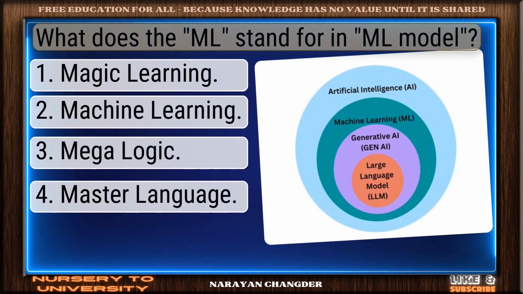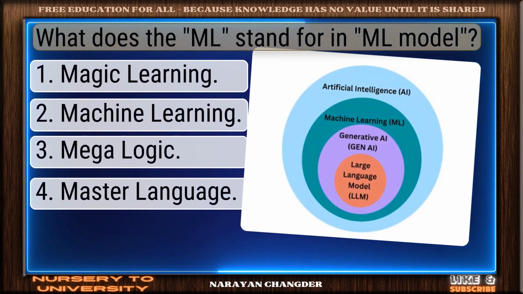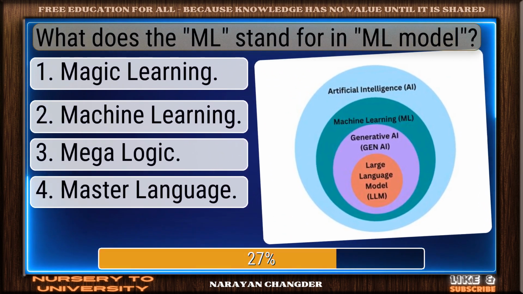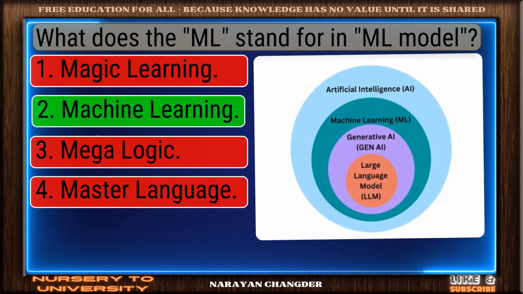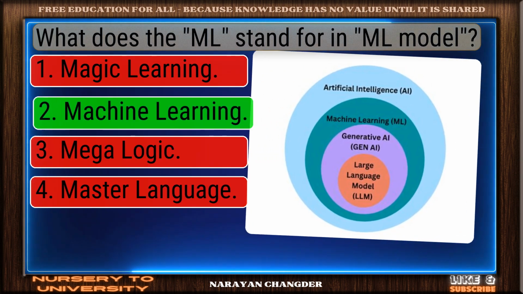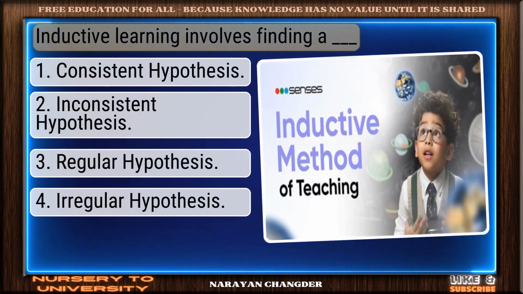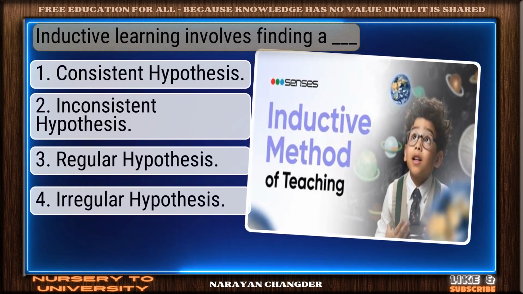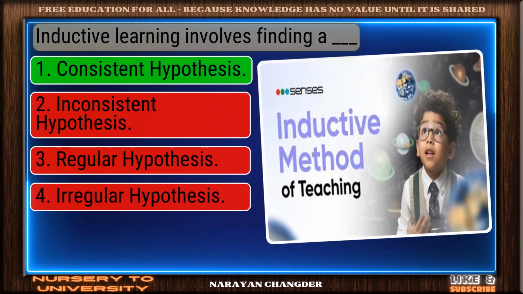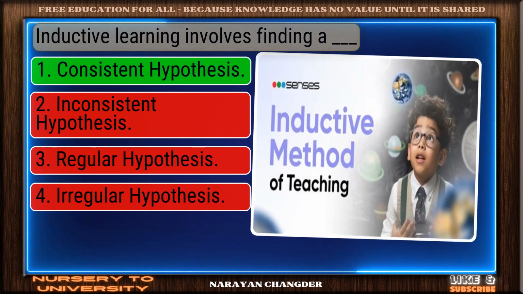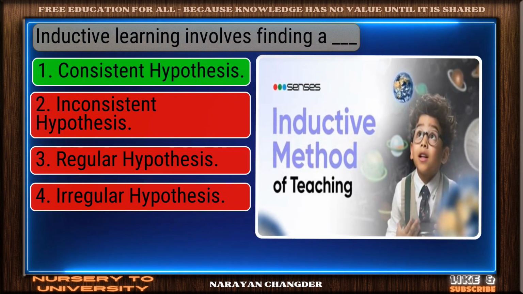Question number 9. What does the L stand for in ML model? Great job. Machine learning is the accurate answer. Question number 10. Inductive learning involves finding a dash. You chose consistent hypothesis, and it is correct.